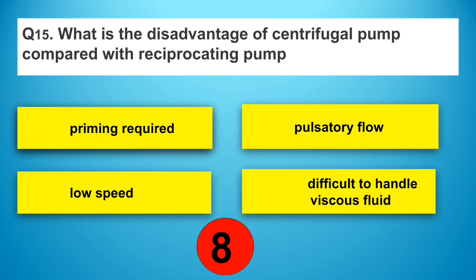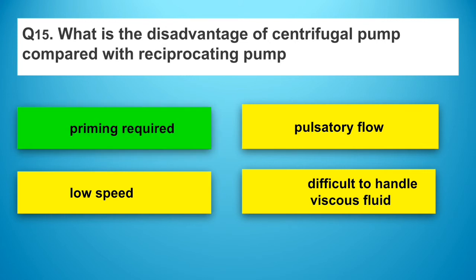What is the disadvantage of centrifugal pump compared with reciprocating pump? Answer: option A, priming required.